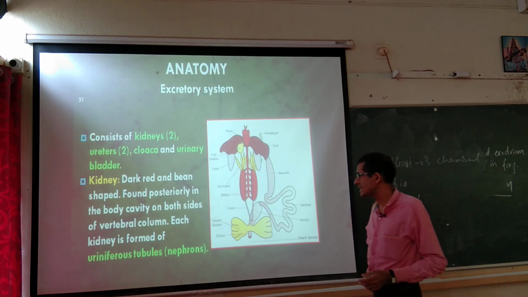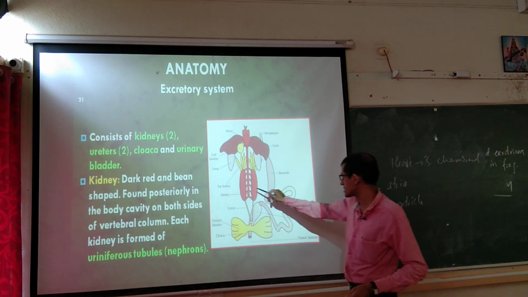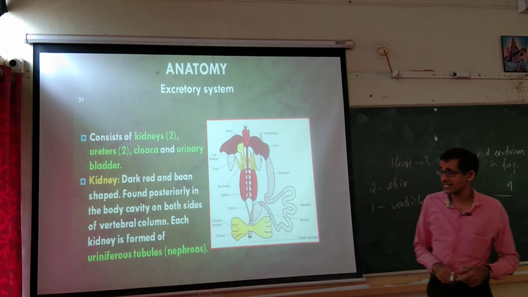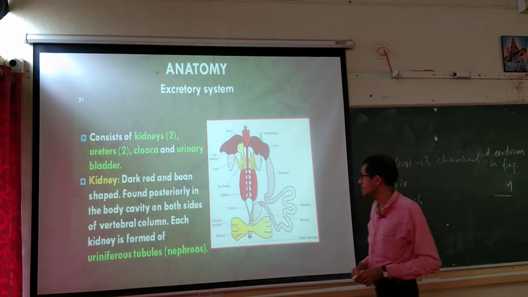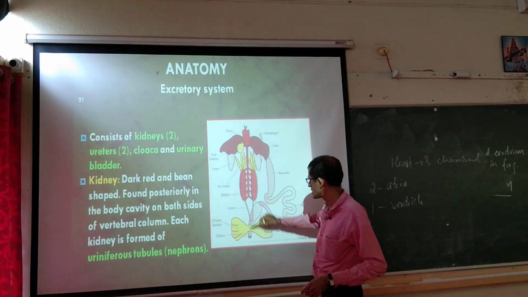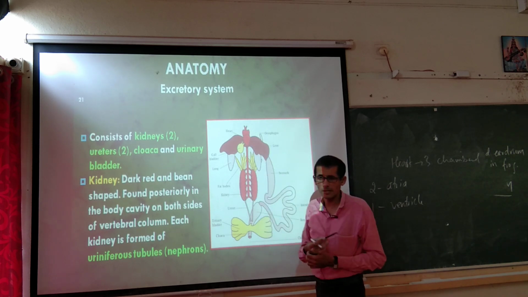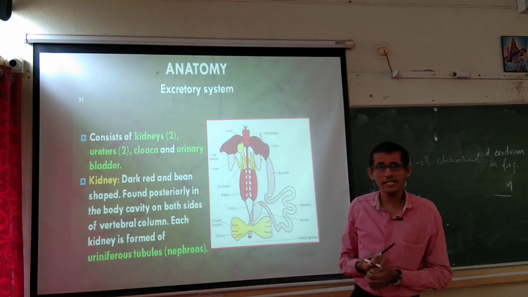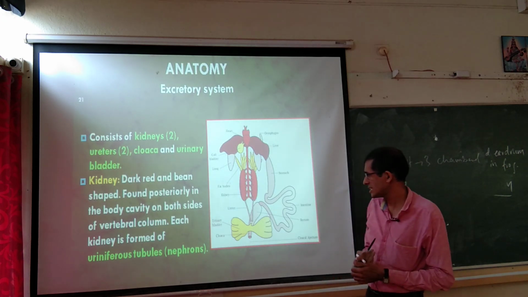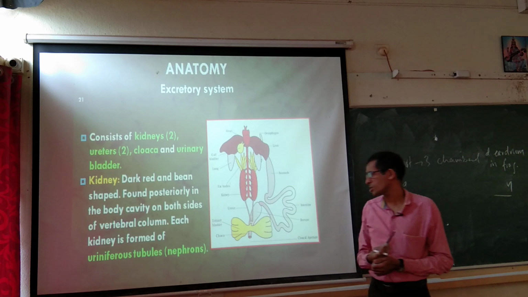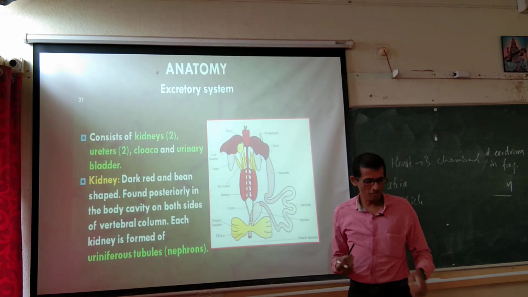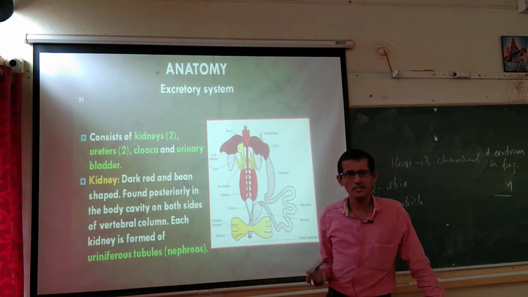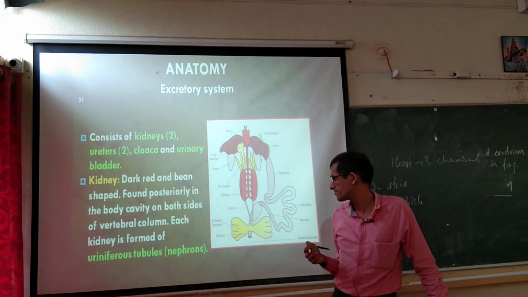Then the kidney is a red and bean shaped structure found posteriorly in the body cavity on both sides of the vertebral column. So if you take the vertebral column in the center, on either side of the vertebral column in the posterior side of the body is the position of the kidney, a red colored bean shaped structure. Each kidney is formed of uriniferous tubules, that is the nephron. Nephrons are the structural and functional unit of kidney. Same thing in our case also.